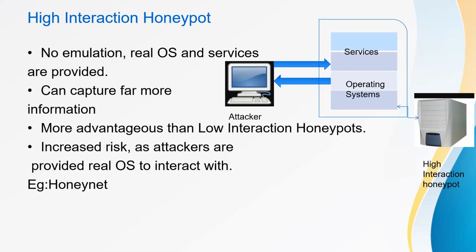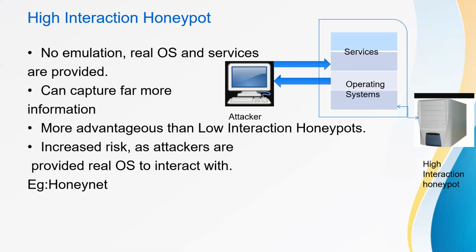And next is high interaction honeypot, where high interaction and low interaction are different. They usually consist of complex solutions. It provides no emulation, real OS and the services, but in the low interaction honeypot, they provide the emulation. In this, they are not going to provide the emulation. The real OS and the services are being provided, and it can capture far more information. For example, if one owns a Linux honeypot running an FTP server, they build a real Linux system running a real FTP server, and it is considered more advantageous than a low interaction honeypot.